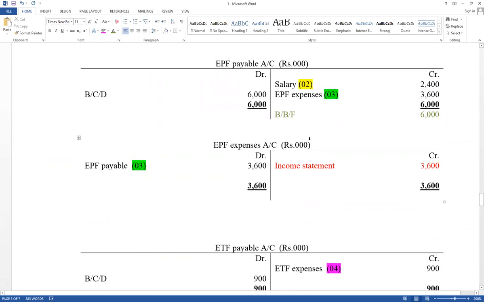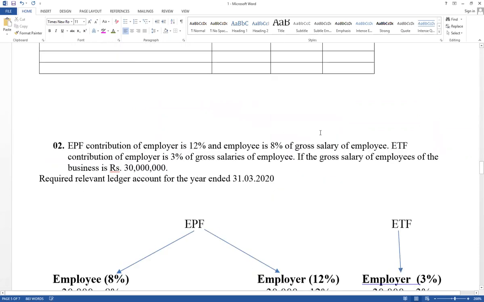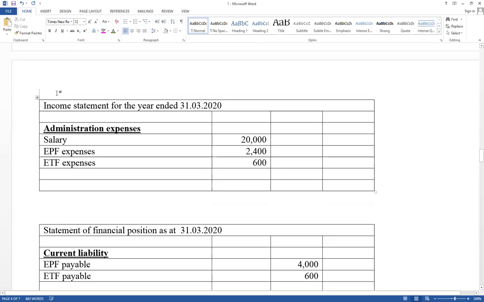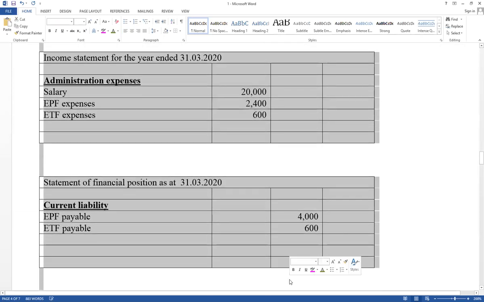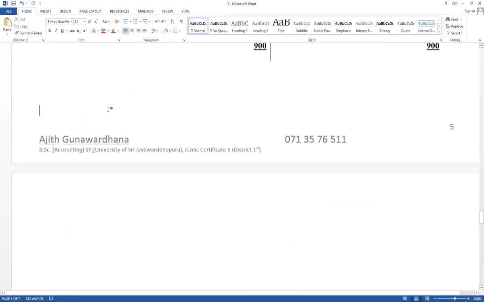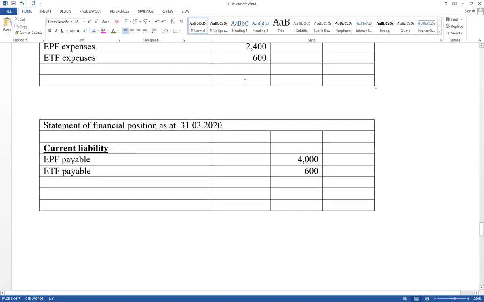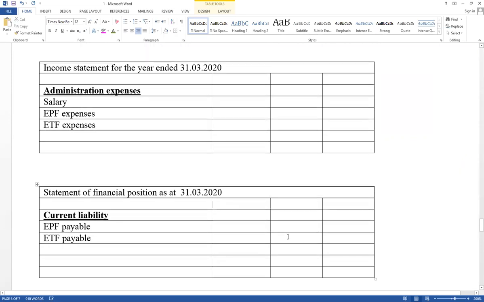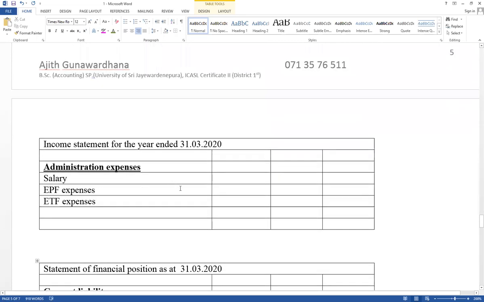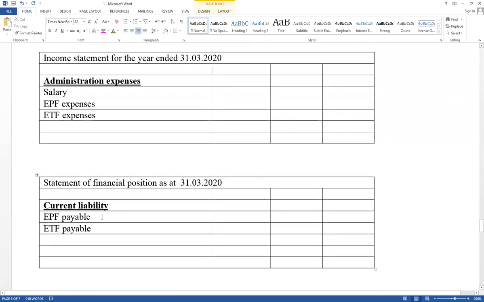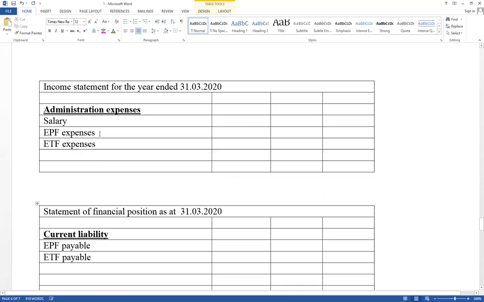Right. Prepare the income statement roughly. You have to know how to disclose on the financial statement. Think how to calculate, how to record, and how to disclose on the financial statement. Therefore, income statement under administration expense as well as financial position under current liability. Think about salary, EPF expense and ETF expense, as well as financial position under current liability as EPF payable and ETF payable. This is the way you have to disclose.